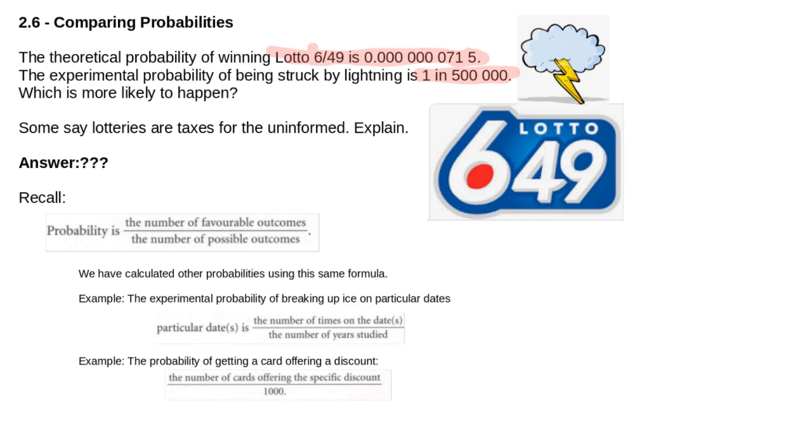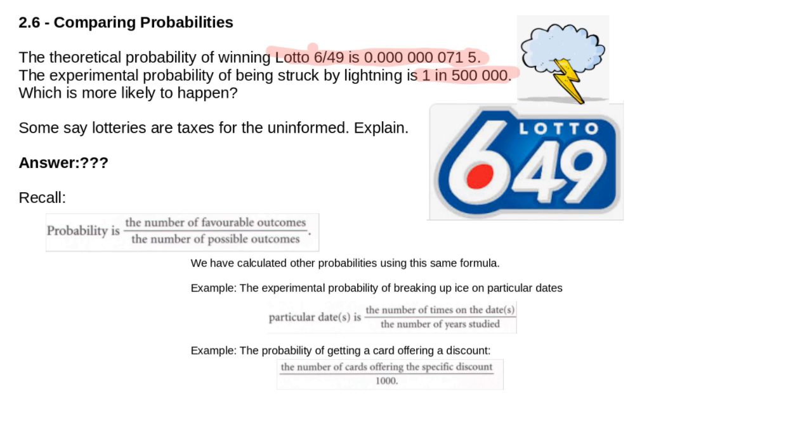I just want to remind you that we've already studied other probabilities. In the past sections, we looked at probabilities using the same formula but modifying them. This next problem is an example where we have the experimental probability of breaking up ice in the river on particular dates. You'll notice that I've got the number of times that we wanted divided by the number of years studied, which is very similar to our original probability.